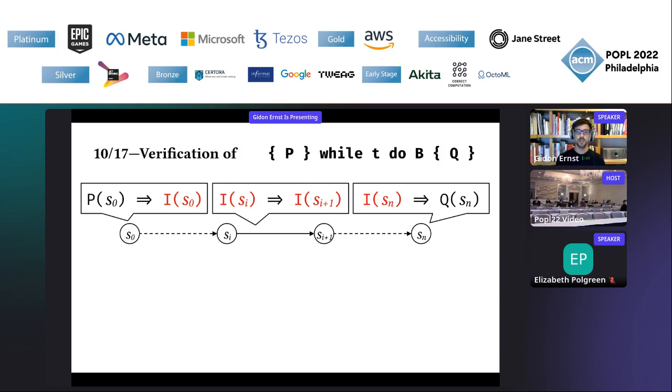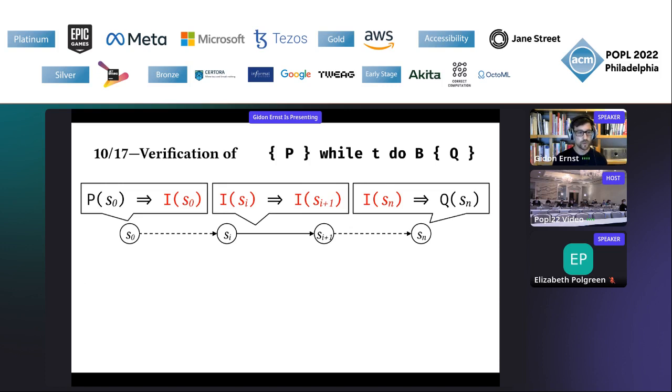So we say initially the invariant is implied in state 0, where I'm listing an execution trace where the states are the ones encountered at the loop head. And then we have these 3 classic verification conditions: initialization, propagation of the invariant over a single arbitrary iteration of the body, and then finally we establish the postcondition in the final state. And note, of course, I'm assuming here that the loop test is satisfied in the intermediate states and it's not satisfied in the final state, but let's just keep that in mind.